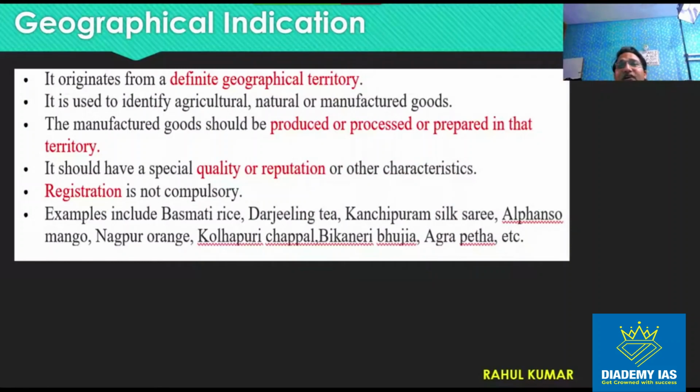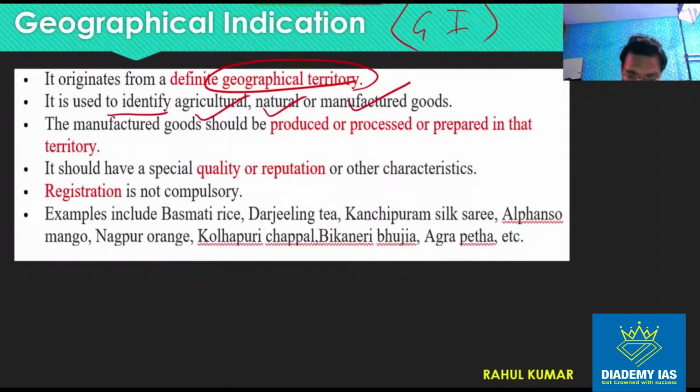Next is geographical indication, GI. So you might have heard in newspapers GI tag, right? So this GI tag is also there. It originates from the term geographical territory. So it is used to identify some agricultural, natural or manufactured product which has been produced, processed or prepared in that particular territory. It has a special quality or reputation.